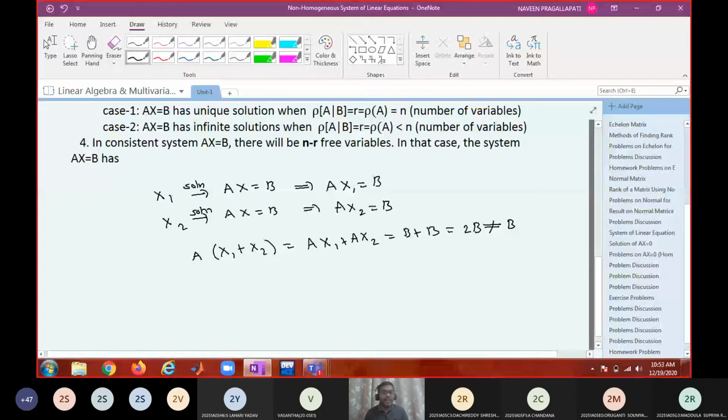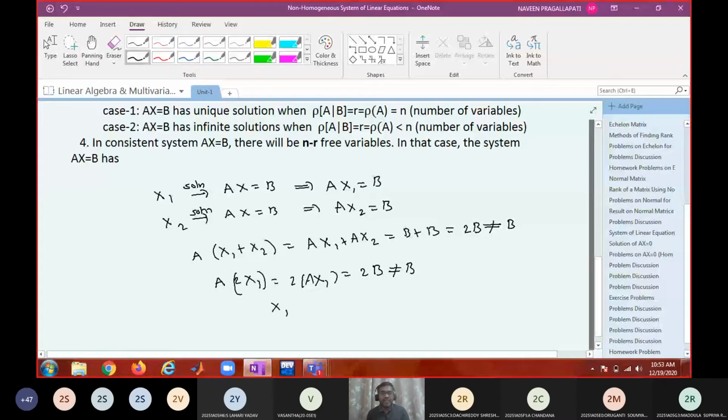Similarly, if you are taking 2 into x1, when you multiply with A, this is 2 into Ax1. Ax1 is B, so this is 2 into B. Again, it is not equal to B. So if you take a multiple of a non-zero solution, that cannot be a solution of the system again. Those properties are not valid for non-homogeneous.